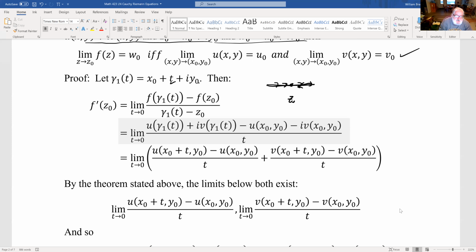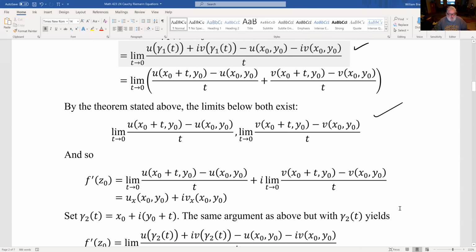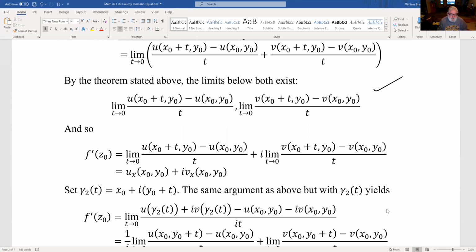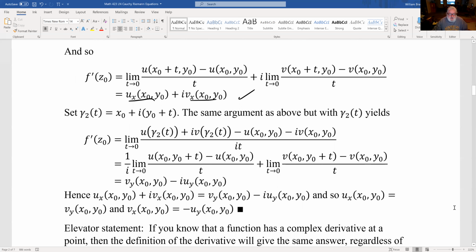So f prime of z0 is f of gamma 1 of t minus f of z0 over gamma 1 of t minus z0. This is one way to approach z0, and we know that exists, so we know that this exists, so we know that exists, and so these both exist, and so f prime of z0 can be written like this. And in particular, ux and vx exist. Same kind of thing with gamma 2 of t, exactly the same argument gets you this, except now notice that we've got an it in the denominator here.